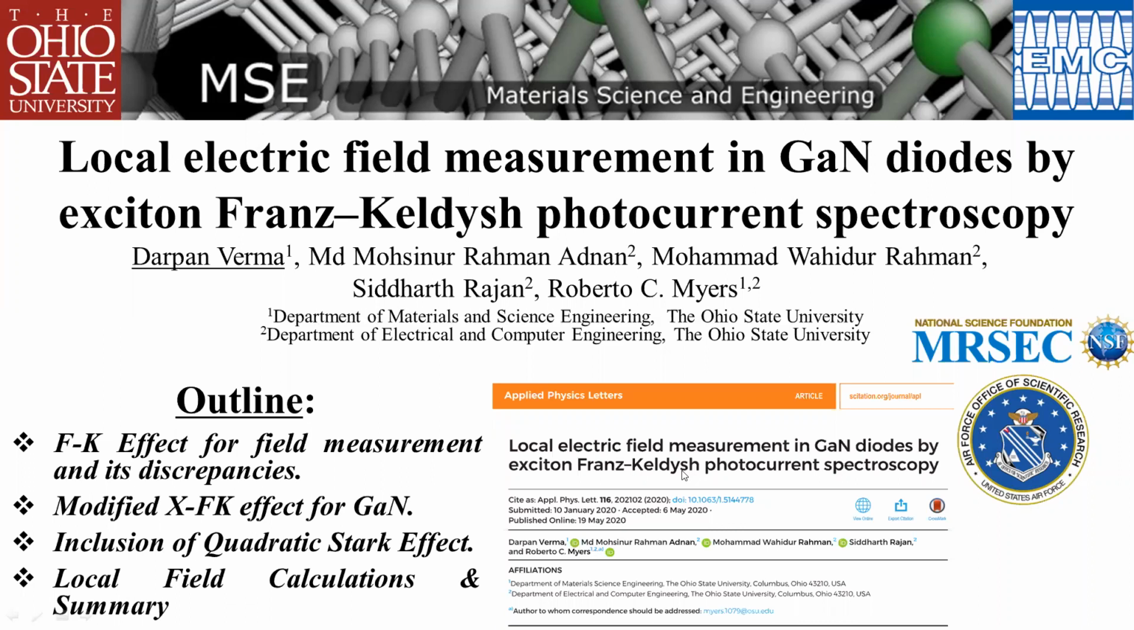The outline of the talk would be as follows. First, I'll be going to talk about the Franz-Keldysh effect for field measurement and its discrepancies. Then we'll see the exciton modified Franz-Keldysh effect used for gallium nitride. I'll also talk about the inclusion of the quadratic Stark effect for excitons in the depletion region. And then finally, we'll see field measurement results for the particular gallium nitride junction devices, and then a summary.